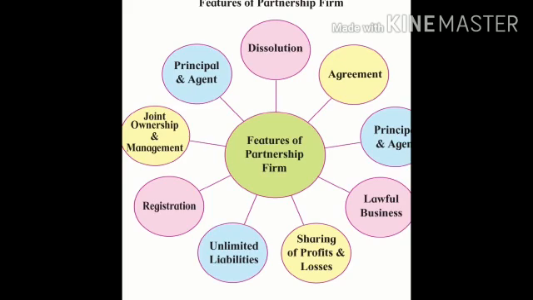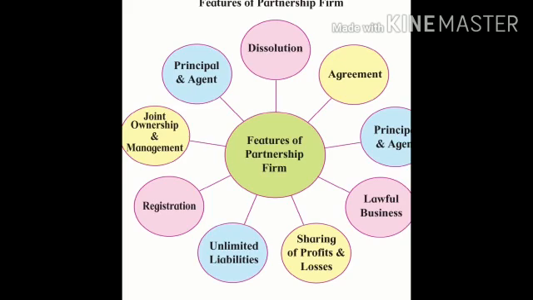Next, the fourth point is sharing profit and loss, and this is a very important topic in our final accounts. Actually, these features we have studied in SP, OC, but in accounts the only thing required is the profit sharing ratio. How can the members share profits? In a sole trading concern, we have seen that whatever the profit is, it is enjoyed by the businessman himself. But in a partnership, where 2 or more persons are there, how is the profit distributed among them? For this they require some profit sharing ratio.